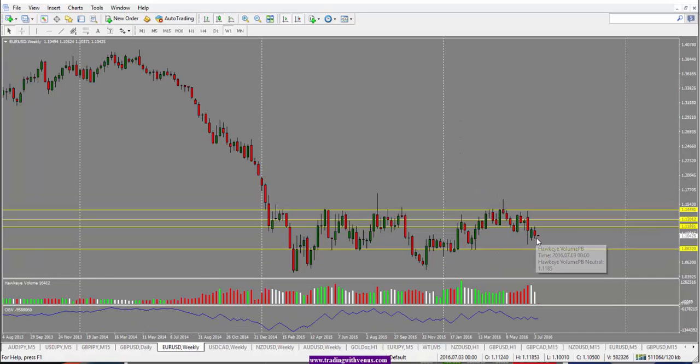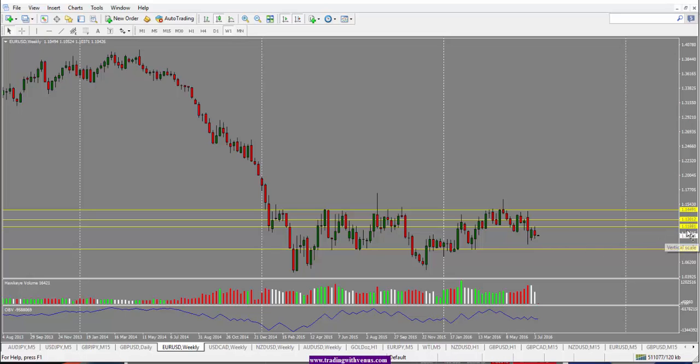Moving on to the Euro US dollar here, we see that the price has just basically traded in this range for the last 2 weeks. Ever since Brexit, we haven't really gone anywhere. We pushed up and then price pushed down. And at this point, we are in this range here. We haven't actually broken the Brexit low. So at this point, we would treat it as a range bound market.